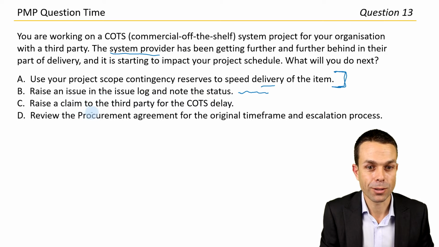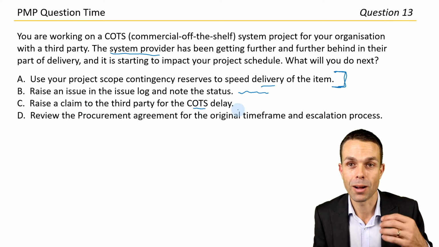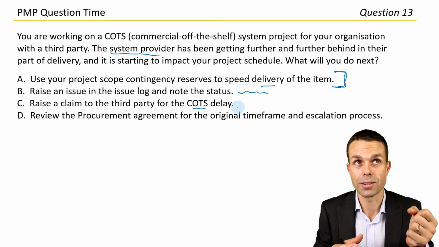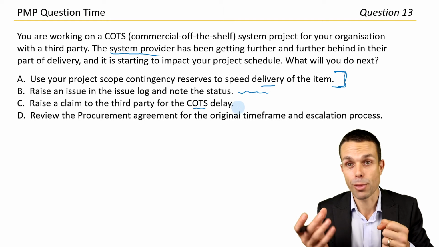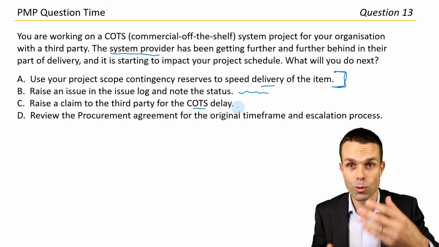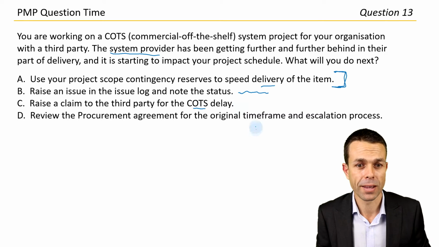Raise a claim to the third party for the commercial off-the-shelf delay. It's not a claim until there's an actual disagreement of the project scope. What did they say they were going to deliver? What do we think they were going to deliver? And is it different? Then we might raise a claim later on, usually closer to the end of the project.